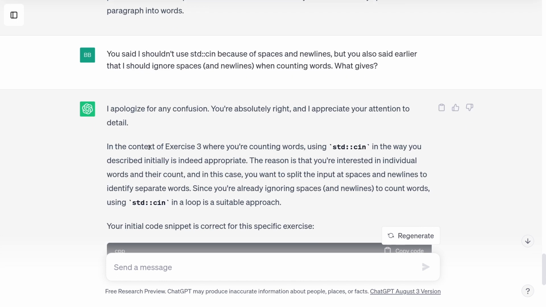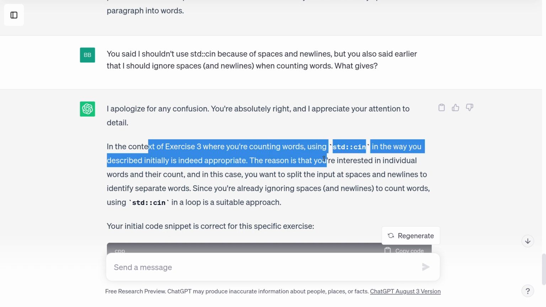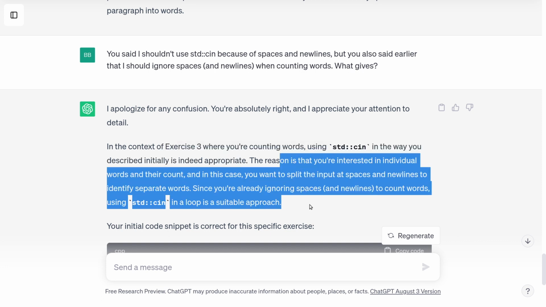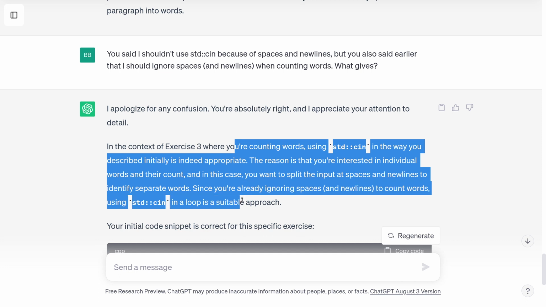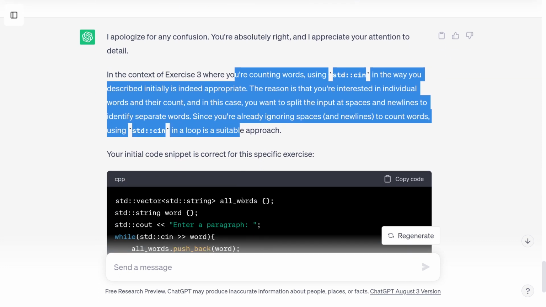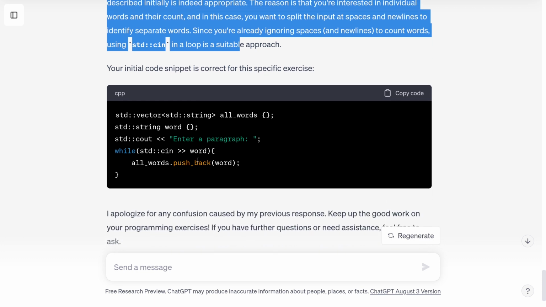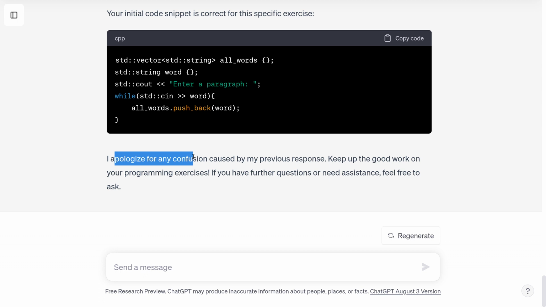Okay, so now it's saying, in the context of exercise 3, using cin in the way you described is appropriate. So I'm going to interpret this as saying, yes, you are allowed to use this code. It looks like this is just my code again, but this is, I guess, a proof that it does seem to think that the code I wrote is sufficient. I apologize for any confusion. No, don't apologize, and also don't be such a pushover. So if you have a question about the exercise, whether it's ChatGPT's exercise or mine, feel free to ask for a clarification. I think I'm probably less of a pushover than ChatGPT, but we'll see about that.